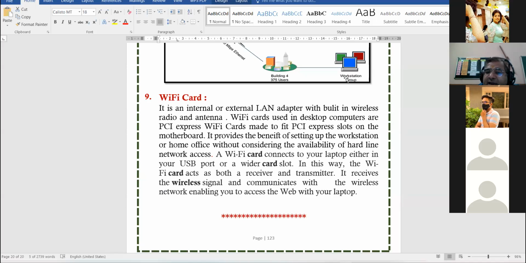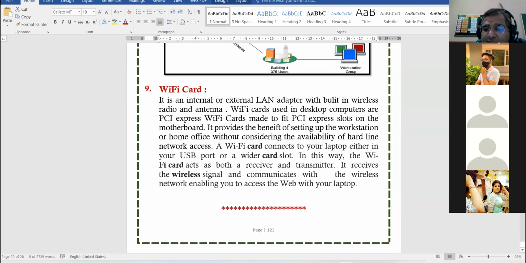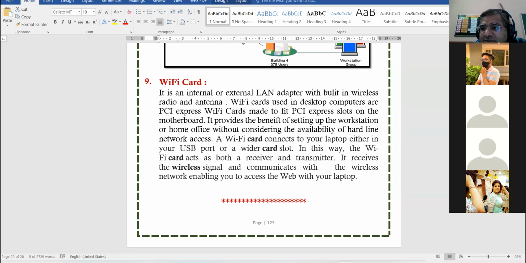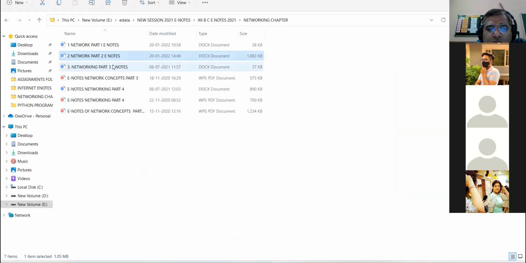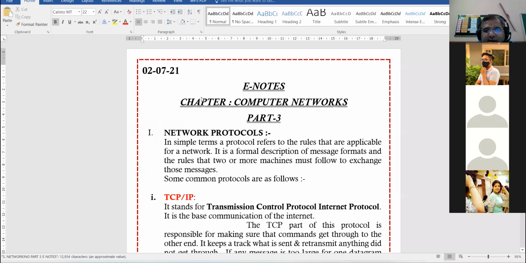Okay. So Wi-Fi card connects to your laptop. Either you can connect via USB port or any card slot. It receives the wireless signals and communicates with the wireless network, which finally enables the user to access internet on their devices. Clear? So with this, we end networking part 2 also. And we are proceeding to part 3 of networking.